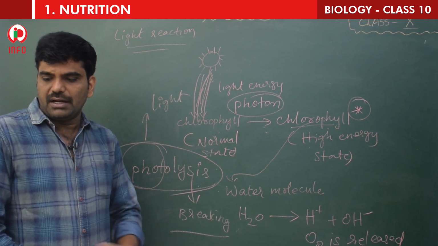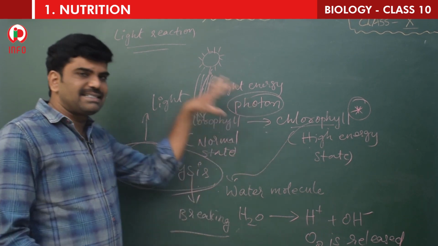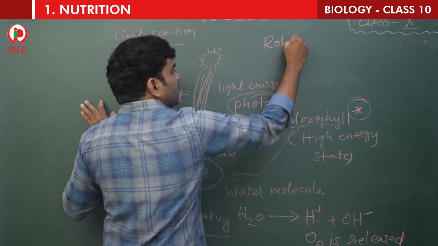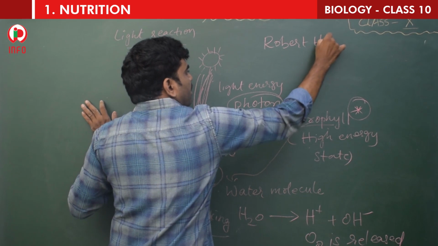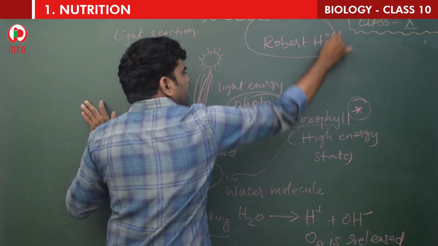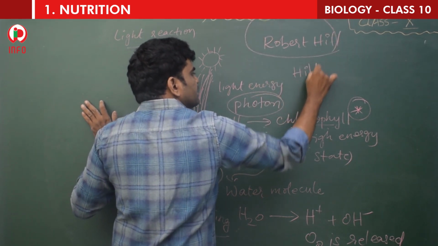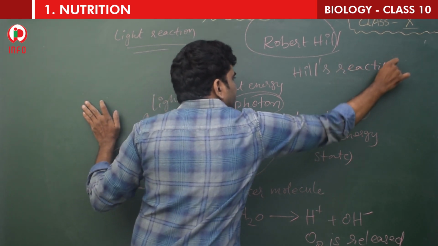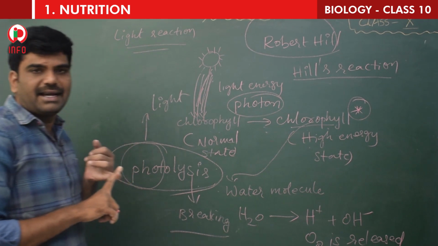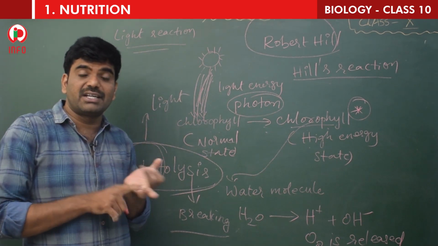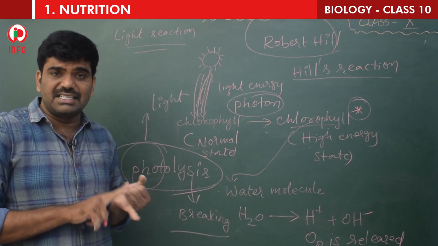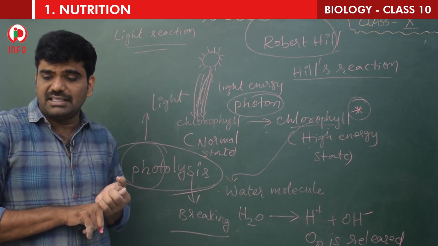Right. So this entire reaction was discovered by Robert Hill. This is a very important bit, children. Robert Hill, that is why it is also called Hill's reaction. Three names are there: light reaction, light dependent reaction, and Hill's reaction.